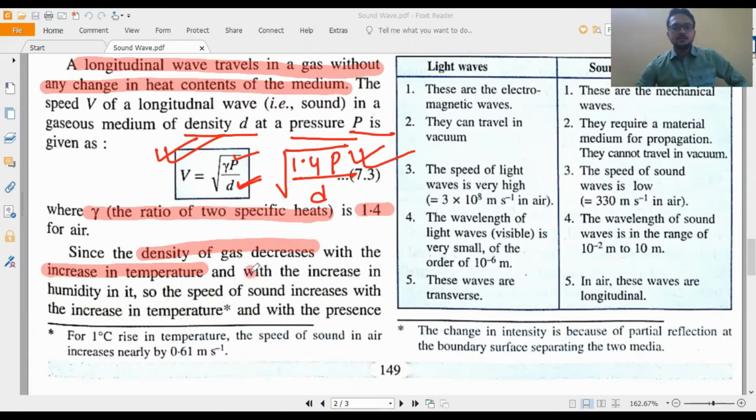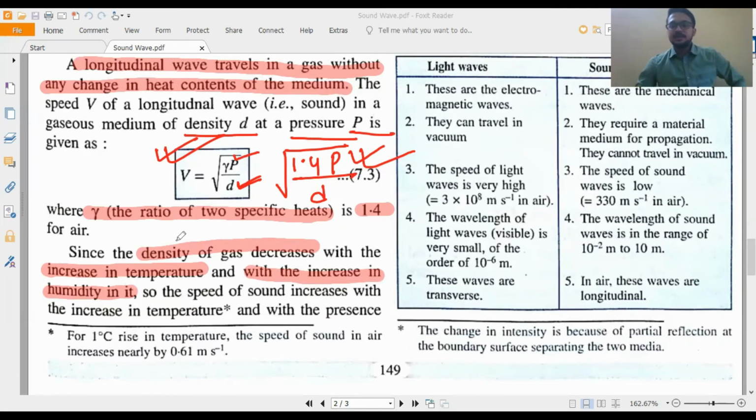Okay, and if humidity increases, then what will happen? With the increase in humidity, humidity means water particles are increasing. What is the molecular weight of water particle? H2O, 18 gram. And if humidity is less, then which thing will you take? You will take nitrogen, you will take oxygen, and their molecular weights are 28 and 32, more than the water particle.